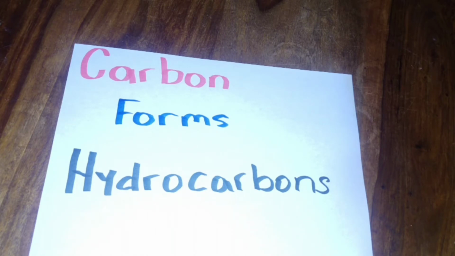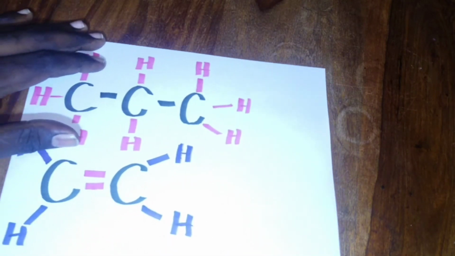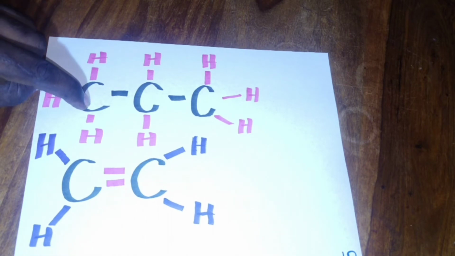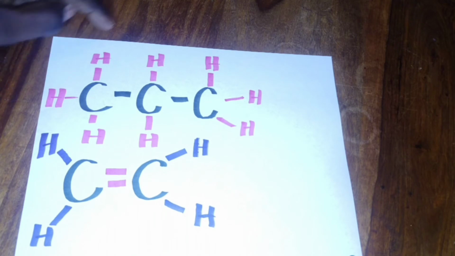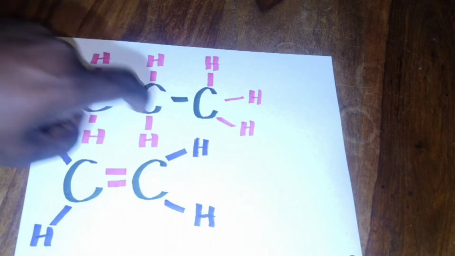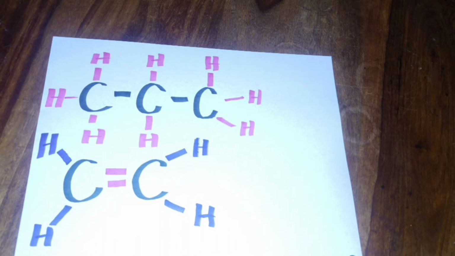It's very simple. Hydrocarbons just simply mean that these compounds are made up of carbon and hydrogen only, just like in these two examples. As you can see in these two examples, you have carbon single bonded to carbons in this first example with hydrogens around it. You can see those hydrogens around it, right? And then in the second example, you have carbon double bonded to carbon with hydrogens around it as well. These are two different types of organic compounds, but the fact is both of these two compounds are made up of carbon and hydrogen only, so we call them hydrocarbons.